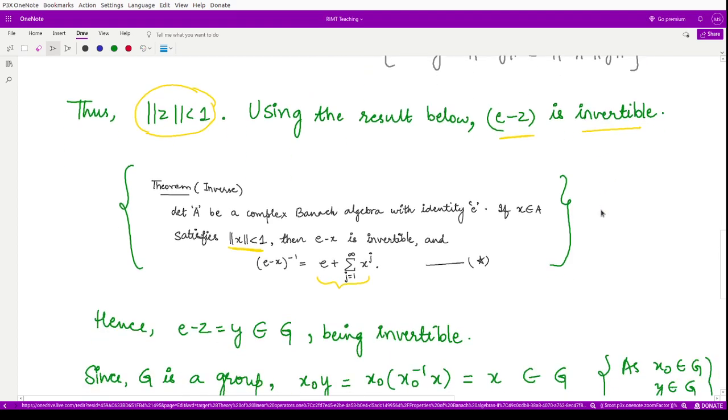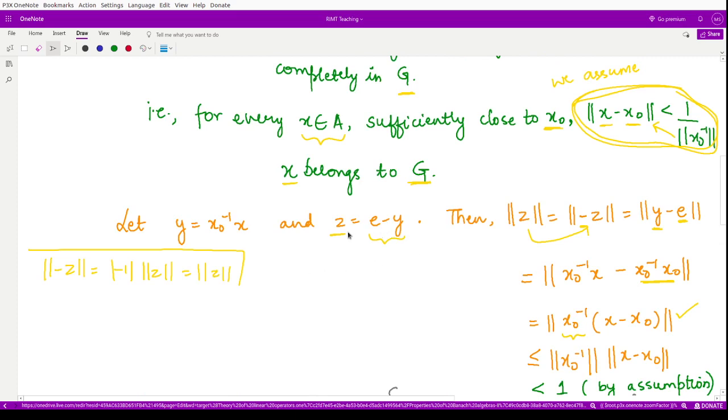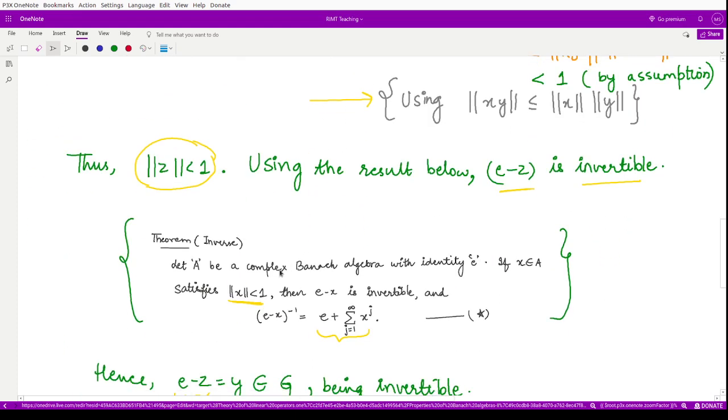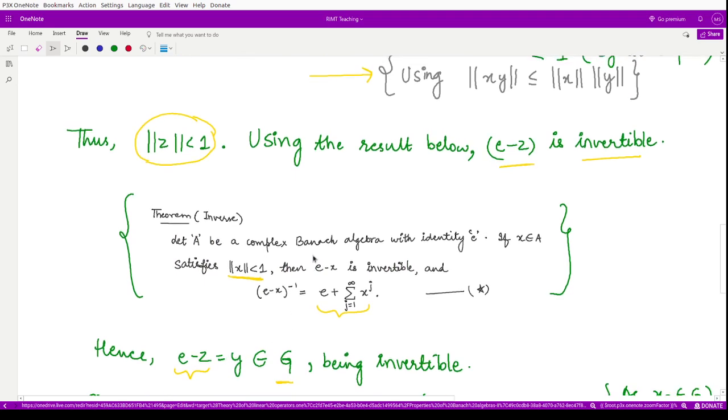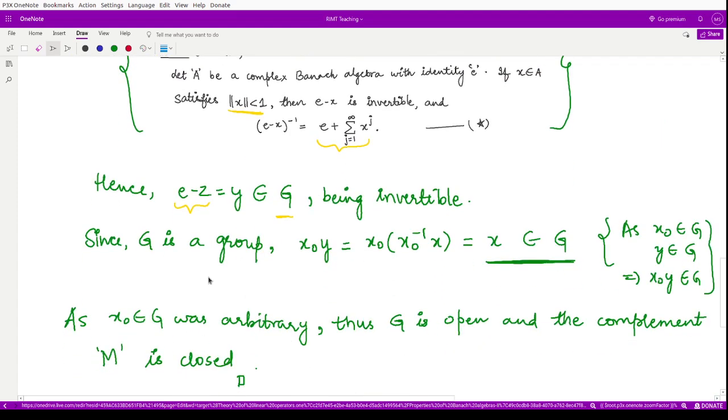So e minus z also belongs to G, because all the invertible elements are present in the set G. And what was e minus z? By our notation, e minus y was equal to z, so e minus z is equal to y. Thus y belongs to G.